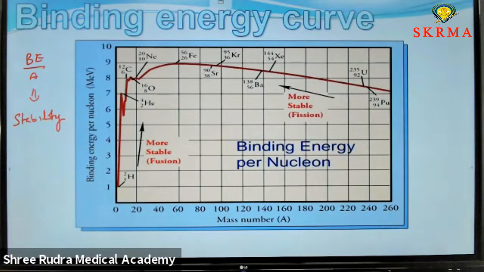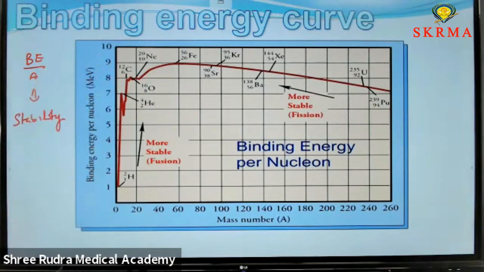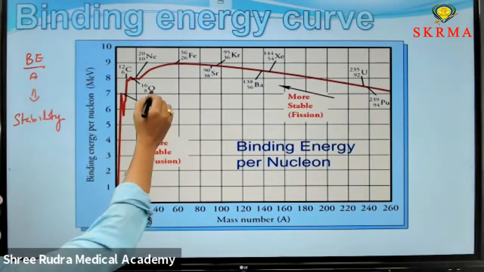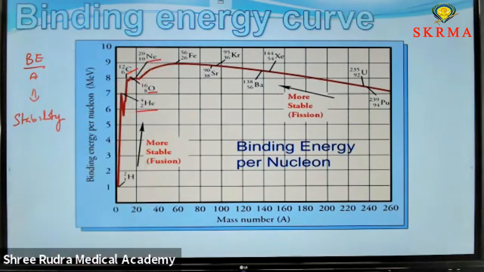The key observation in this graph is that we observe 3 spikes at different positions: at helium, oxygen as well as carbon and neon also. The binding energy per nucleon suddenly increases, which means more binding energy is there to bind the nucleons. That's why those are more stable compared to neighbor nuclei.